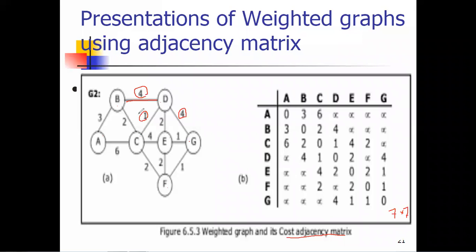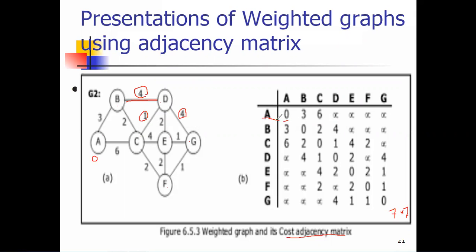The difference is that previously what did we see? In a simple graph, whether the edge is present in between these two vertices, but here we are talking about the weighted graph. So weighted graph means we have to check whether the particular weight is given to the graph or not. Okay, so the story again starts from A. Okay, so at vertex A, there is no self loop, there is no edge present, the value is 0 here. That's why A to A value will be 0.